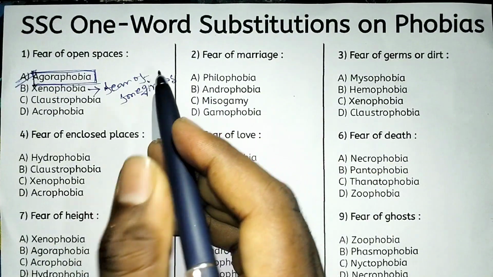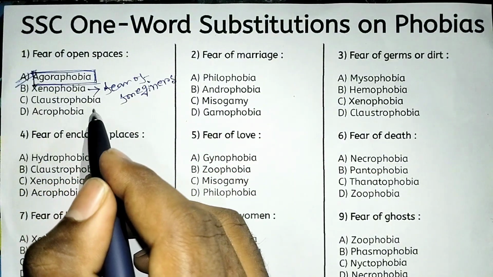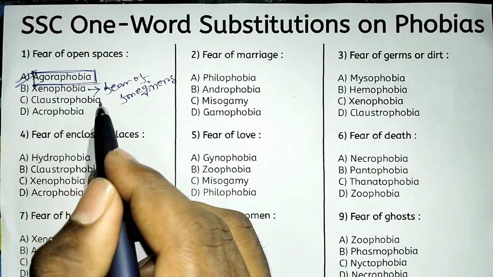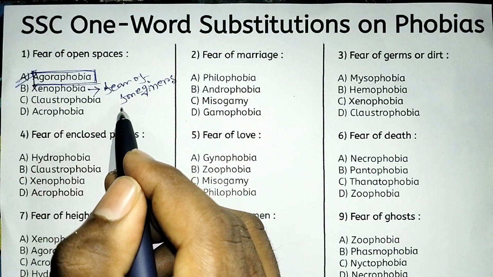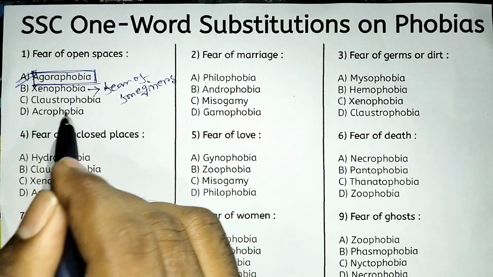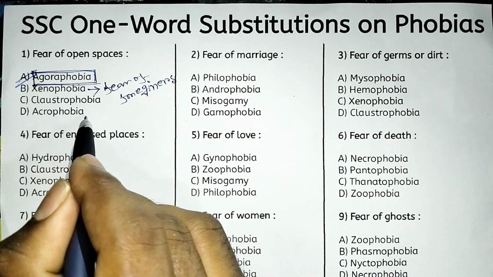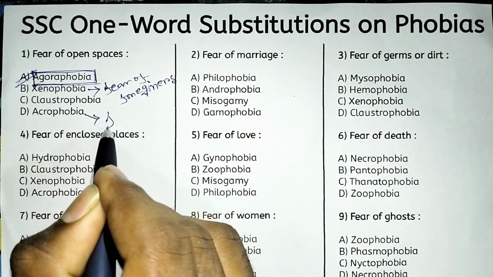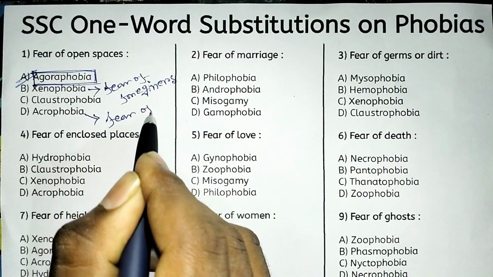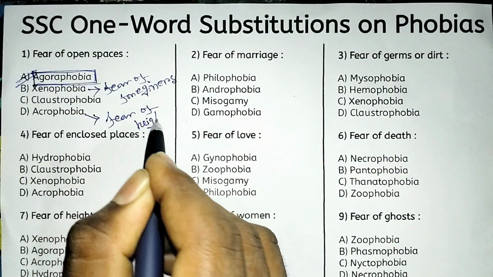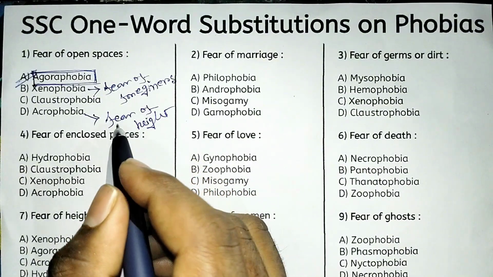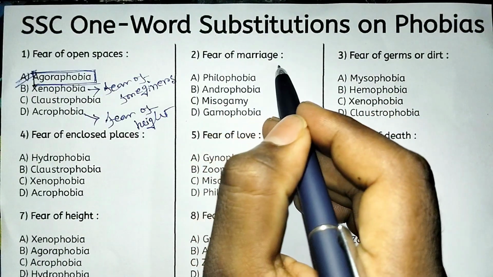Claustrophobia means fear of closed or small places, or fear of enclosed places. And acrophobia means fear of height.